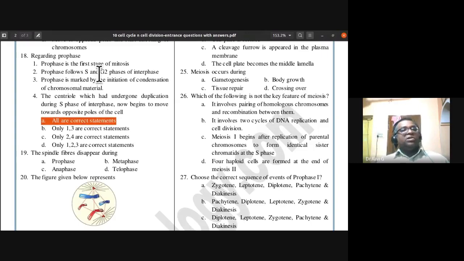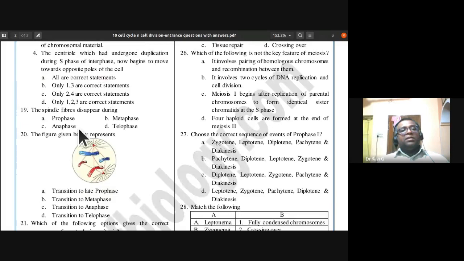So prophase follows S and G2 phases of interphase. That is right. Prophase is marked by the initiation of condensation of chromosomal material. Yes, that is also right. The centriole, which had undergone duplication during S phase of interphase, now begins to move towards the opposite poles of the cell. In the late prophase, it happens. So all the four statements are correct. That is the answer.